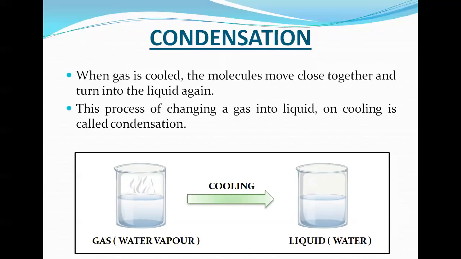So the process of changing a gas, that is water vapor, into liquid, that is water, on cooling is called condensation. Understand, children? Once again, what is condensation? The process of changing a gas into liquid on cooling is called condensation. See here, this is water vapor. We collect this water vapor, and when we cool it, this water vapor becomes water.